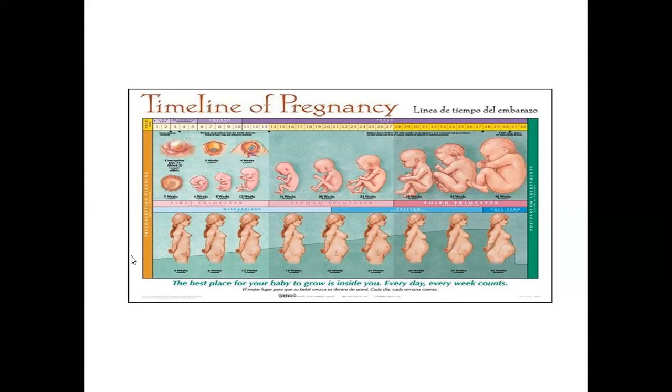The bottom diagram indicates the changes that happen in the woman's body. If you observe here, there is not much significant change, and the baby bump just appears at the end of the first trimester, and it becomes more and more prominent as your pregnancy progresses. So does the development of the breast.